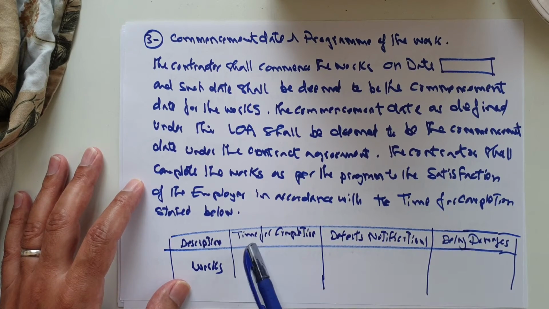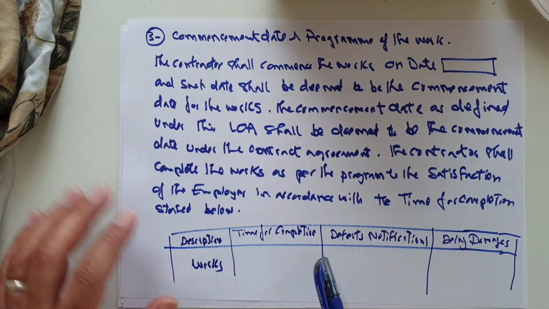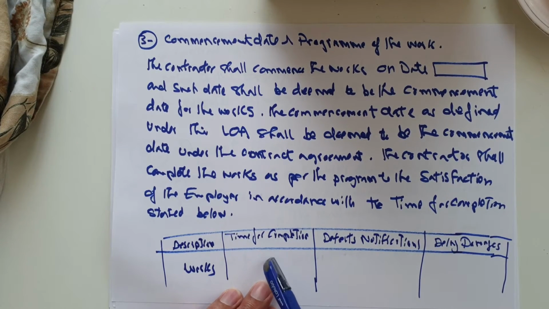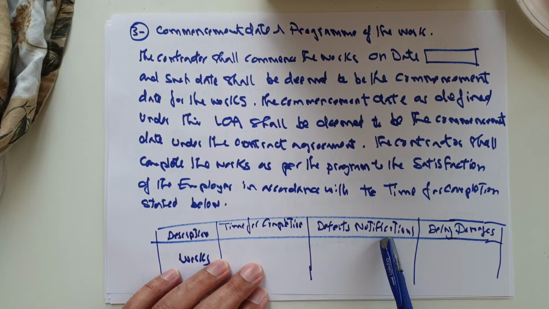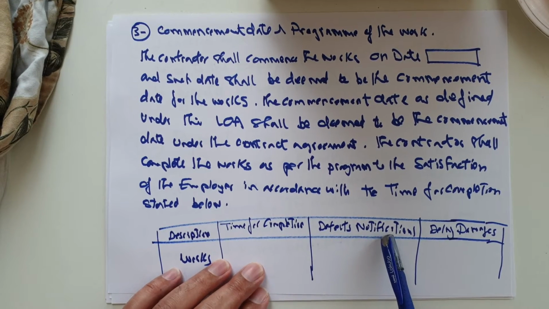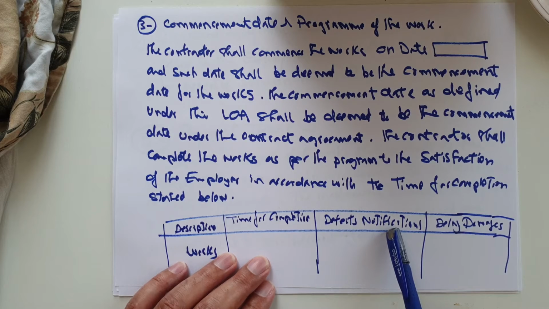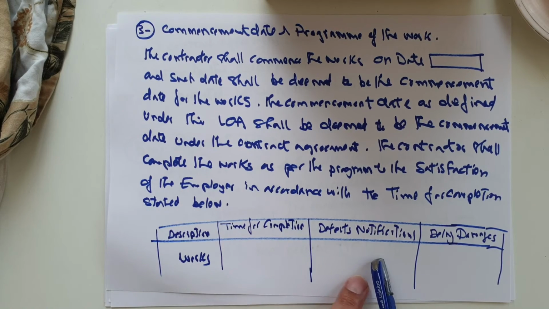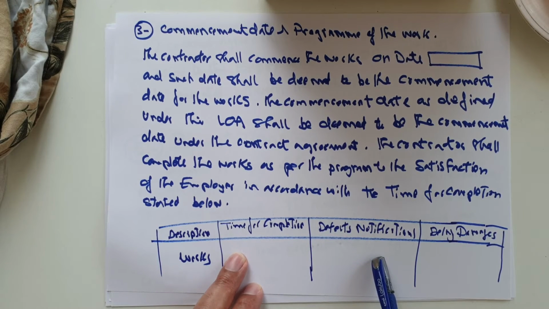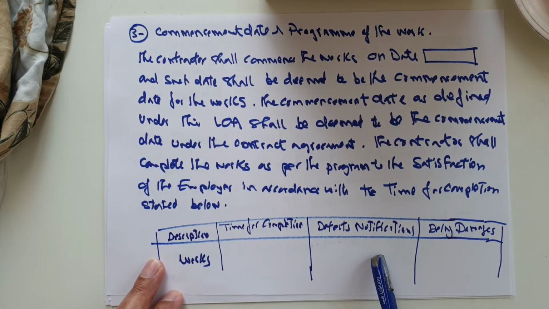And we'll mention here the time for completion, meaning how many days we agreed for this work to be finalized from the date of commencement. We can mention here 1 year, 365 days from the date of commencement. Then we'll mention here the defect notification. This is the duration of the contractor's responsibility for the maintenance work. It should be mentioned here also, from the date of completion of the work or from the date of commencement of the work.